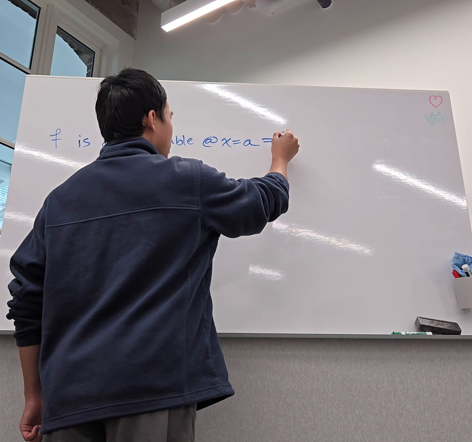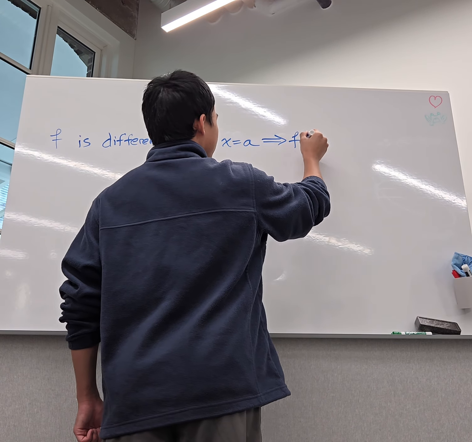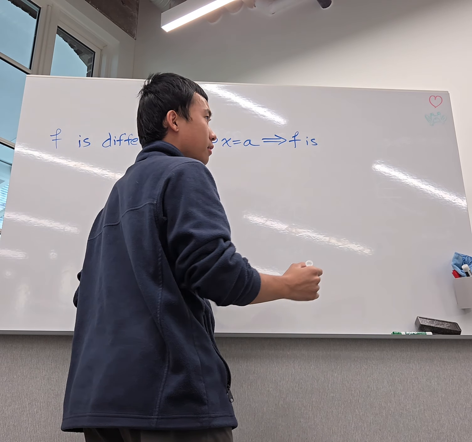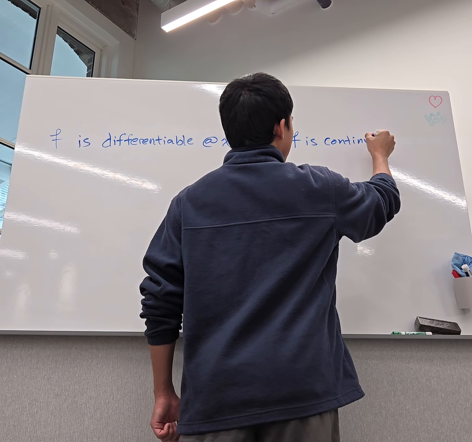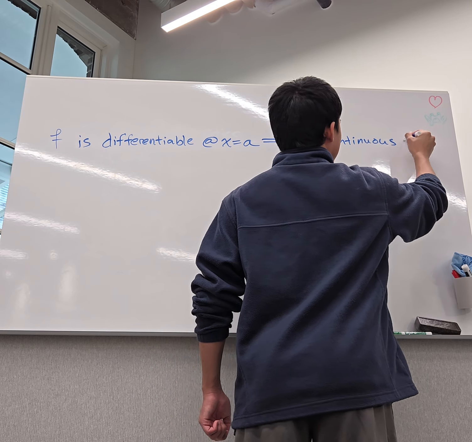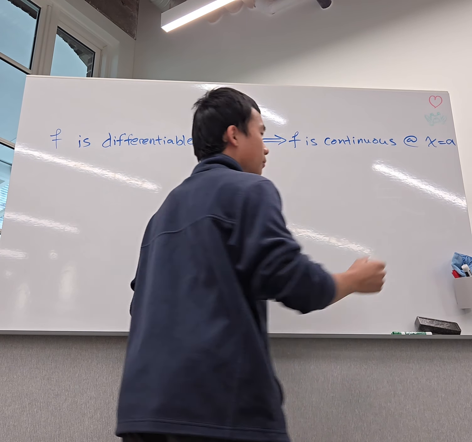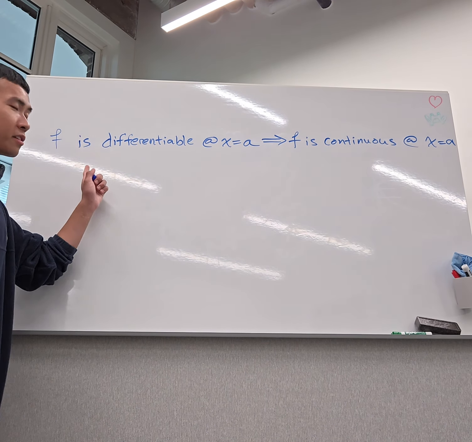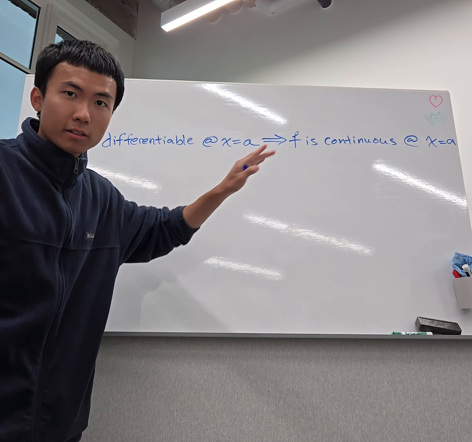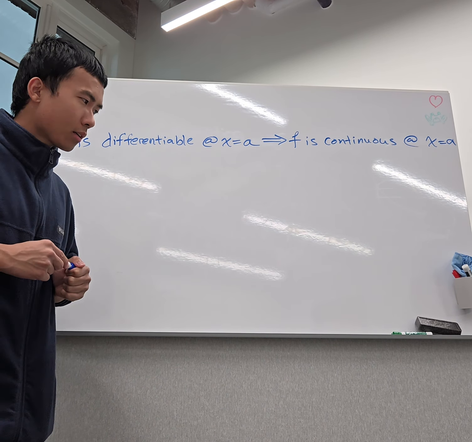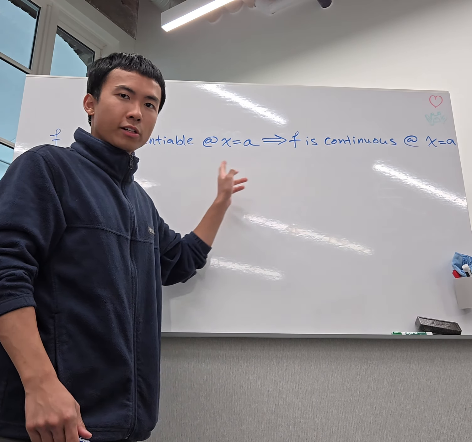This implies that f is also continuous at x equals a. So the statement basically is saying differentiability implies continuity. Now the converse is not true.